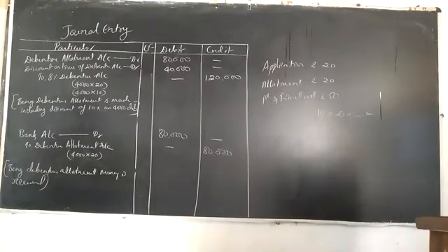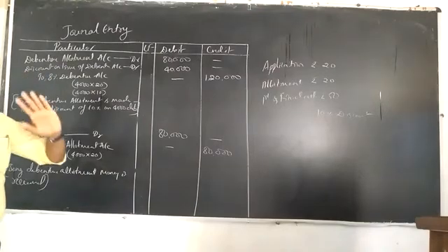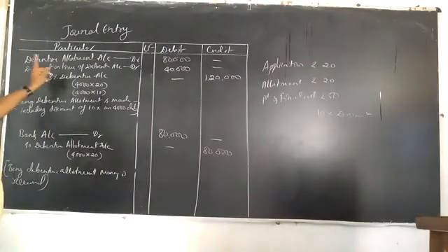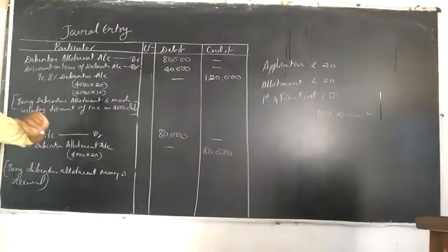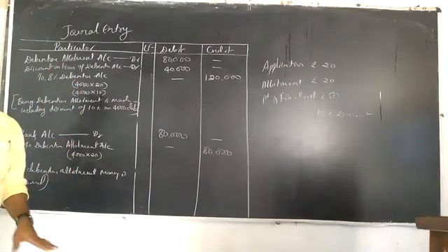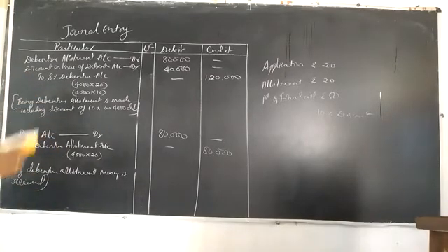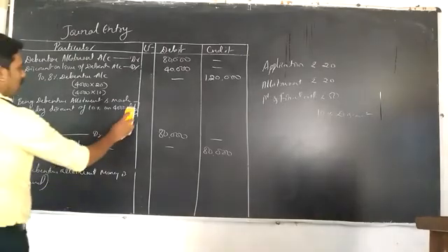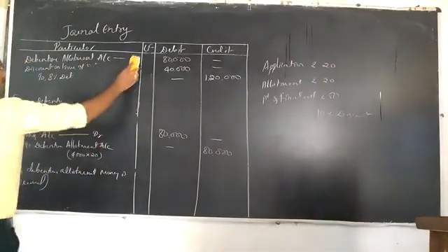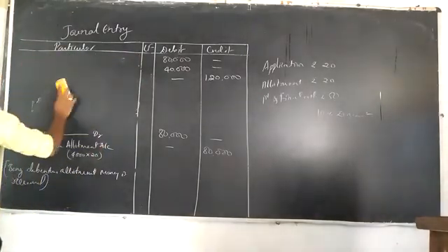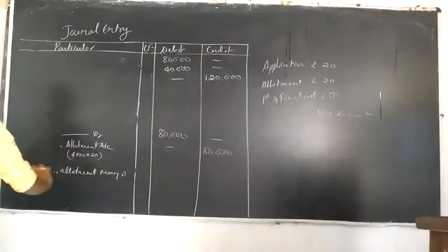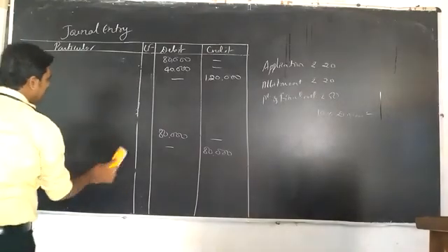Understood? When allotment is made, if there is a discount, the discount account is debited. Suppose there was a premium, what would happen: debenture allotment account debited to issue of debenture premium account credited to 8% debenture account. But here, since there is a discount, the discount account is debited. Understood? Now, the last one is first and final call is made. When first and final call is made, debenture first and final call account is debited to 8% debenture account.